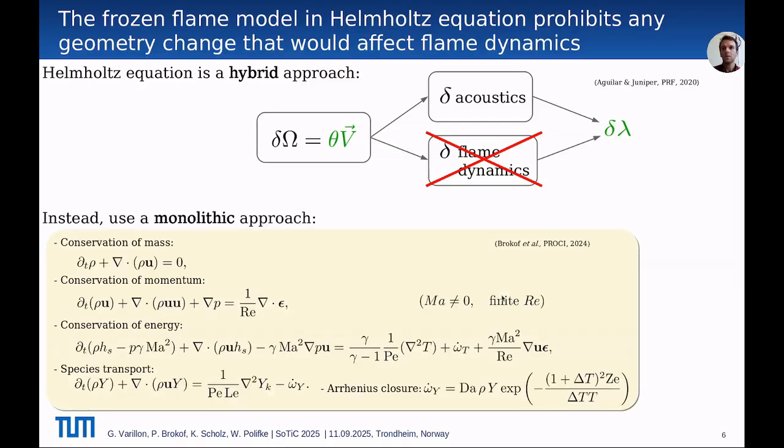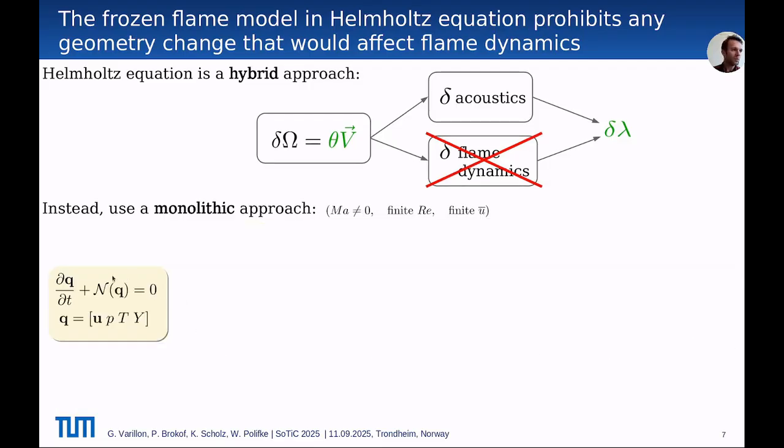Instead, we propose to use a monolithic approach, as opposed to hybrid, that does not neglect the base flow and that does not need any external flame model. In fact, we consider the conservation equations for a reactive flow with finite rate chemistry, with conservation of mass, of momentum, of energy, and species transport. This with a reaction rate given by this Arrhenius term for the finite rate chemistry. This is recast into a compact form of nonlinear equations with a state vector Q comprising the state variables velocity, pressure, temperature, and species mass fraction.